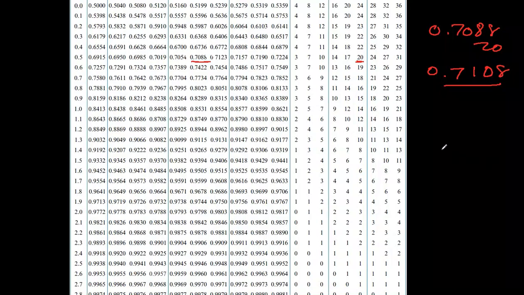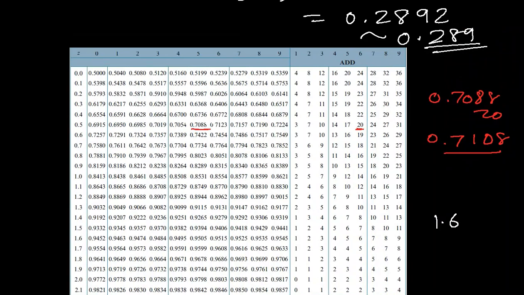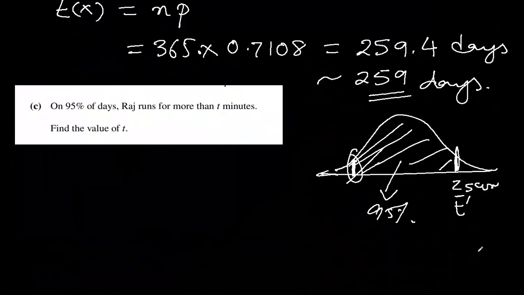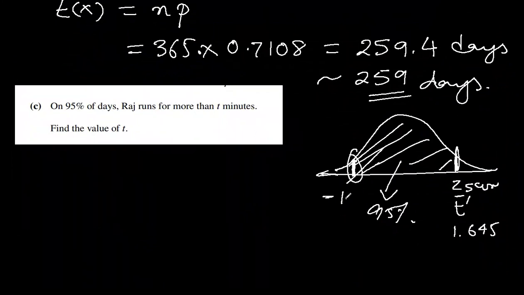Okay, it is 1.6, and if we show there 4, we need 5 more. So 1.6, 4, 5. That is the z-score of this t prime. But we wanted this one. It will become minus 1.645, and that's what we will use.